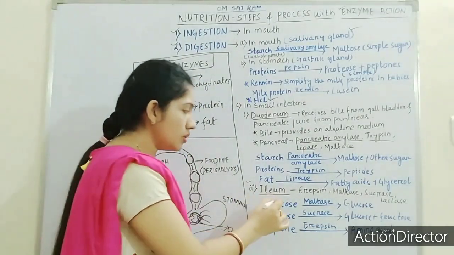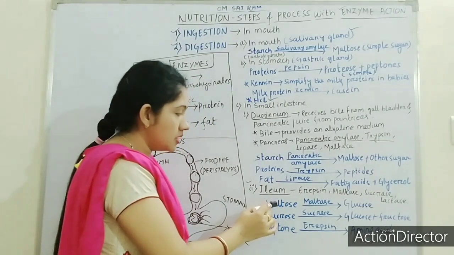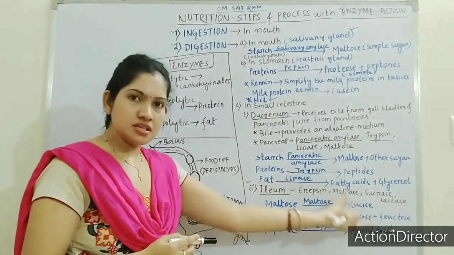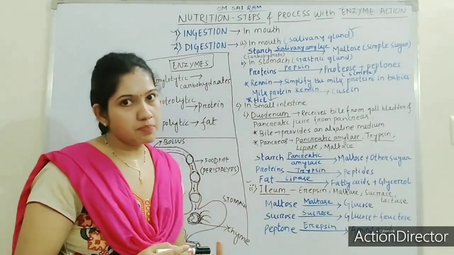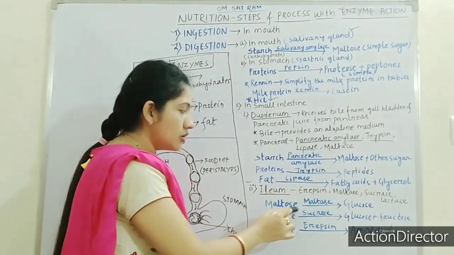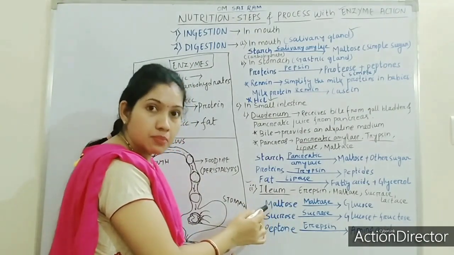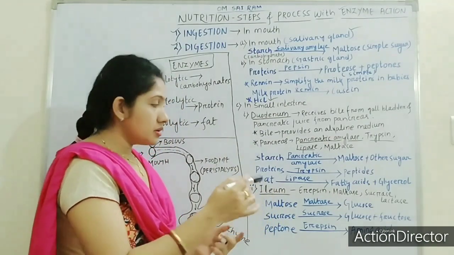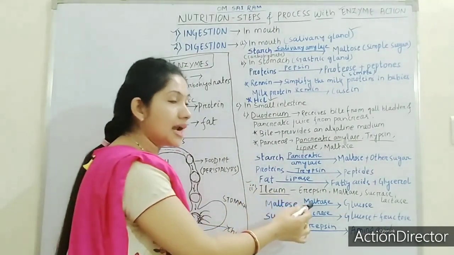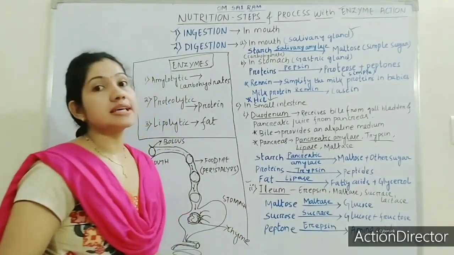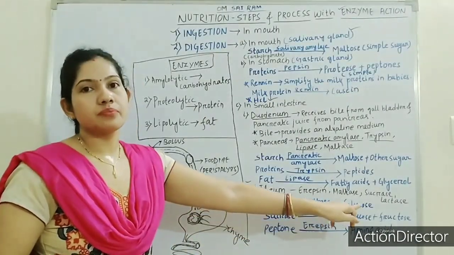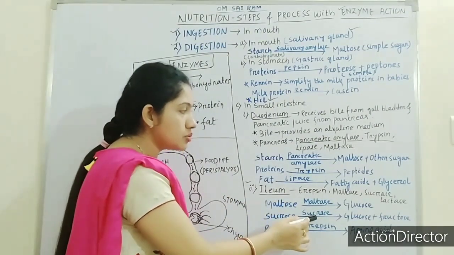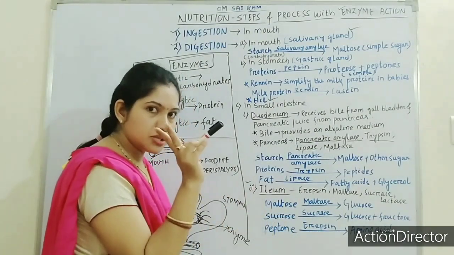So the double sugar will convert into single sugar, the complex form into the simple one. Here maltose is a double sugar which, by the action of maltase, converts into single sugar, that is glucose. Next, sucrose, by the action of sucrase. Sucrose is also a double sugar.